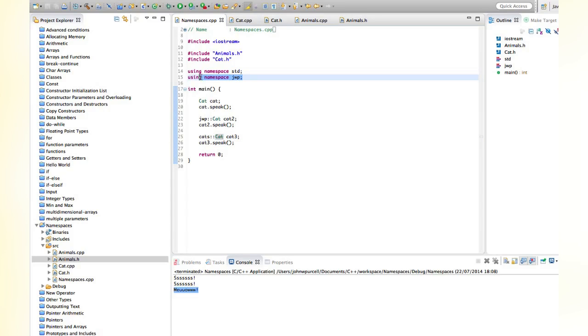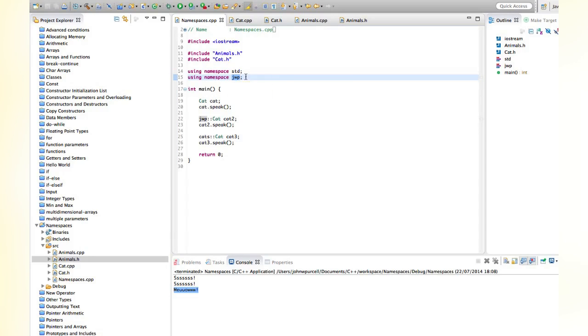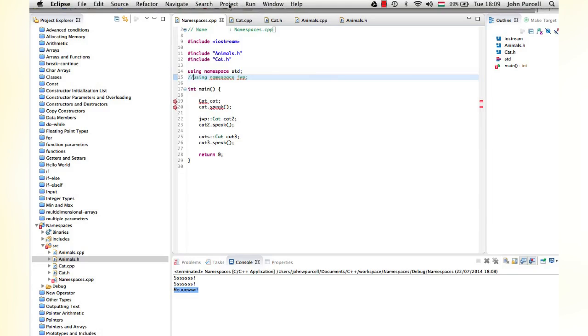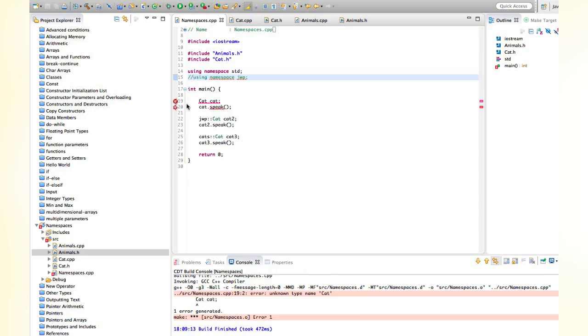So if we've got a using statement in here and you use your class without any qualification, it's going to pick up the class from whatever you specified in your using namespace. But if you don't have that, then you need to pick out your classes using this syntax here. So like if I didn't have this in here now, only our first cat is going to give us an error because here we haven't specified a namespace, and C++ doesn't know what default to use because we haven't said using namespace such and such here. Let's put that back in.